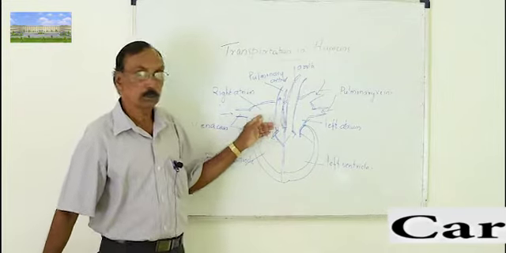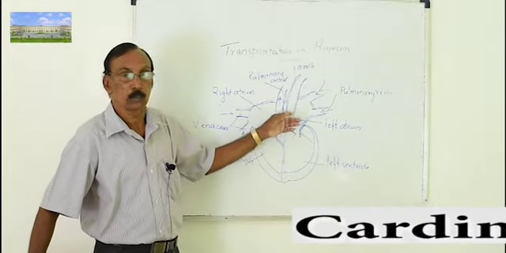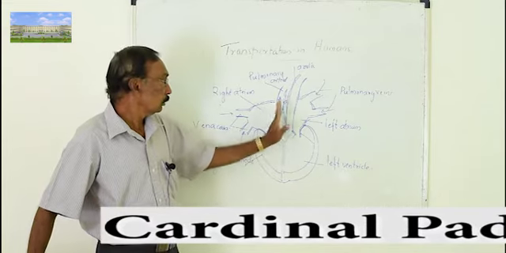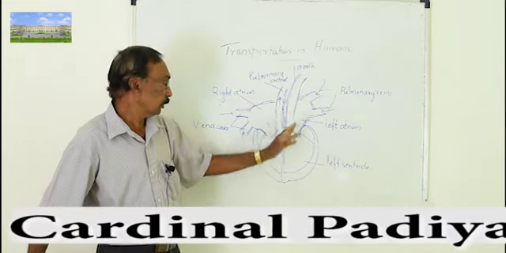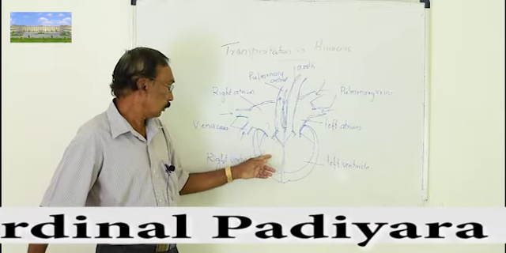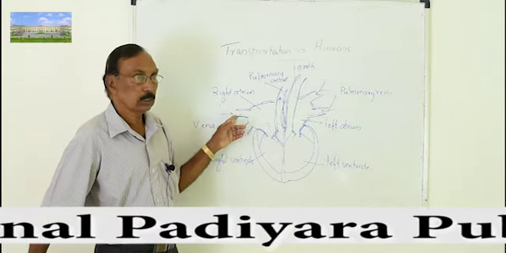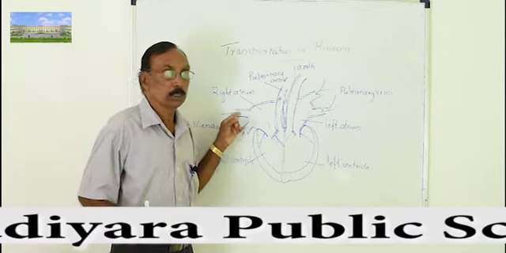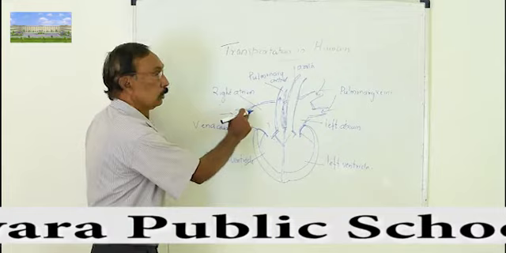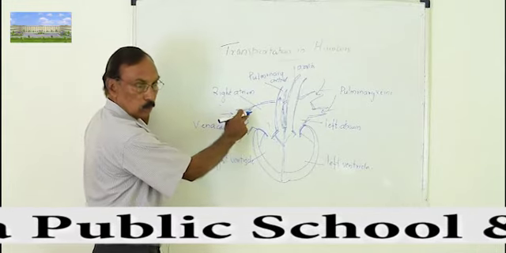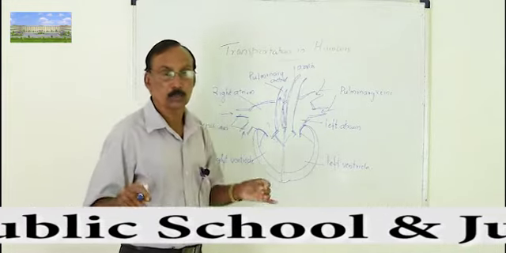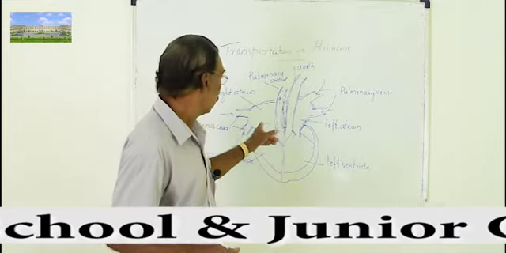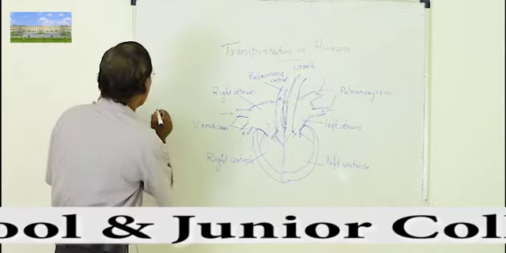The heart is made up of 4 chambers: upper ones atria, lower ones ventricles. On the left side, left atrium and left ventricle; on the right, right atrium and right ventricle. 2 blood vessels are coming from the body and bringing blood. What type of blood is brought here? If it is coming from different parts of the body, that is deoxygenated blood, no oxygen.